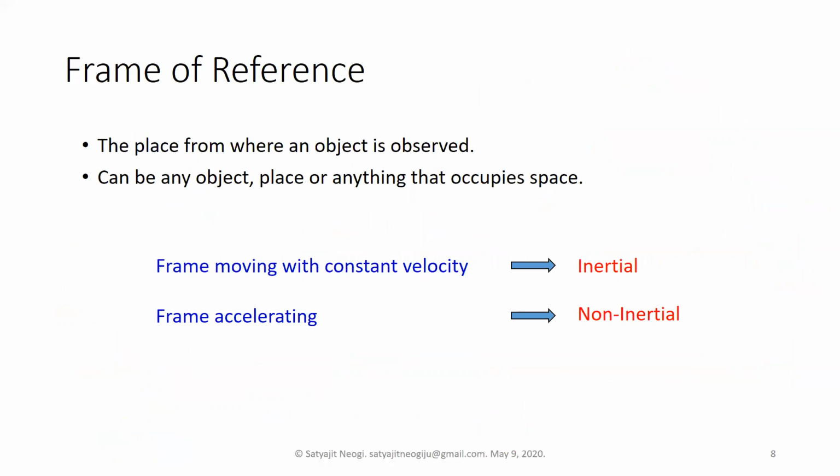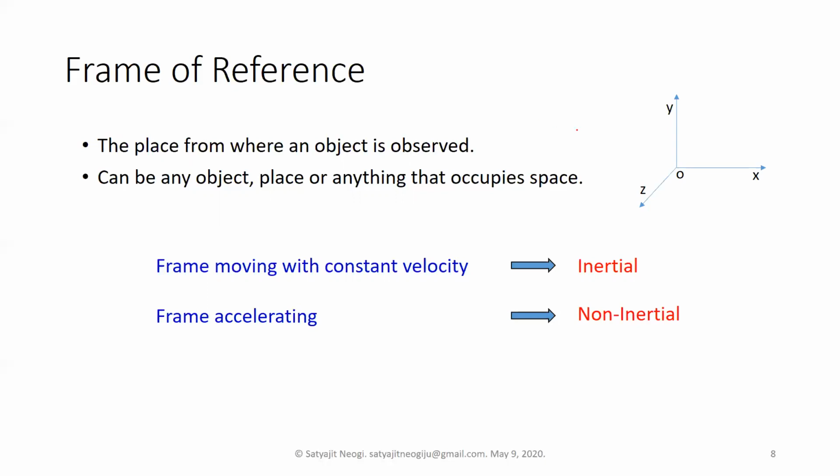Frame of reference basically is a place or point in the real world from which an object is observed. It can be any object, any place, anything that occupies space in the world can be a frame of reference.